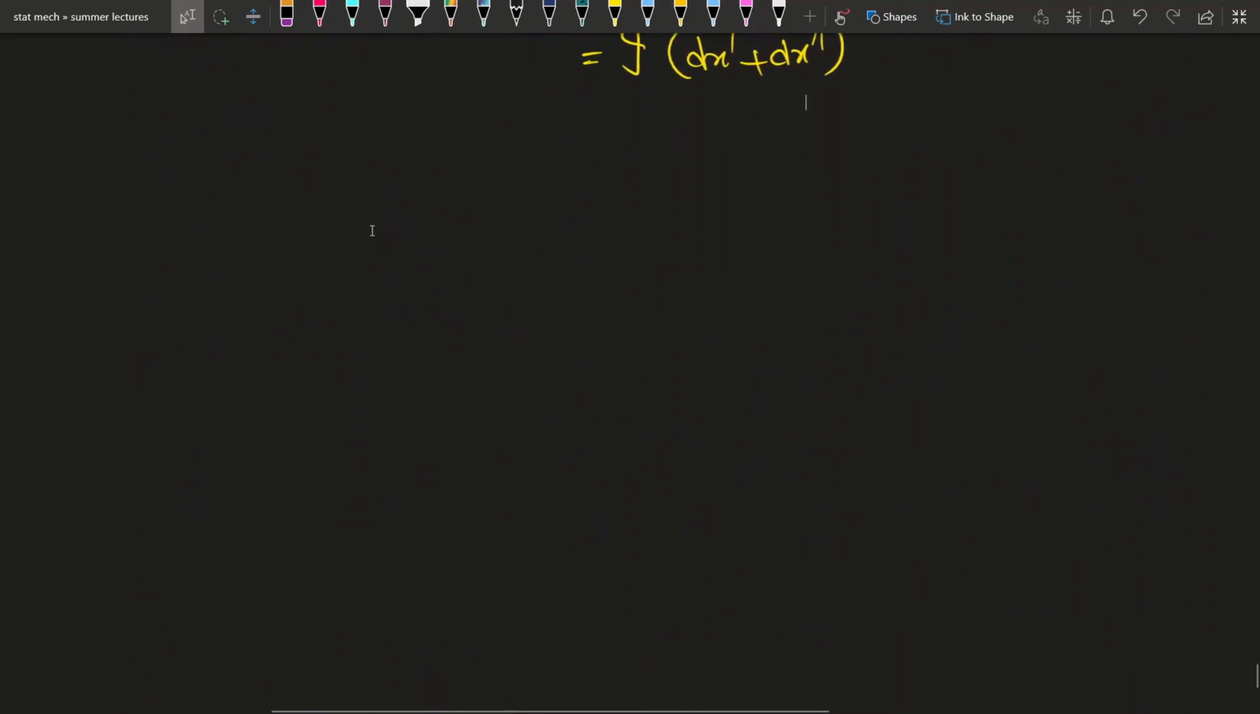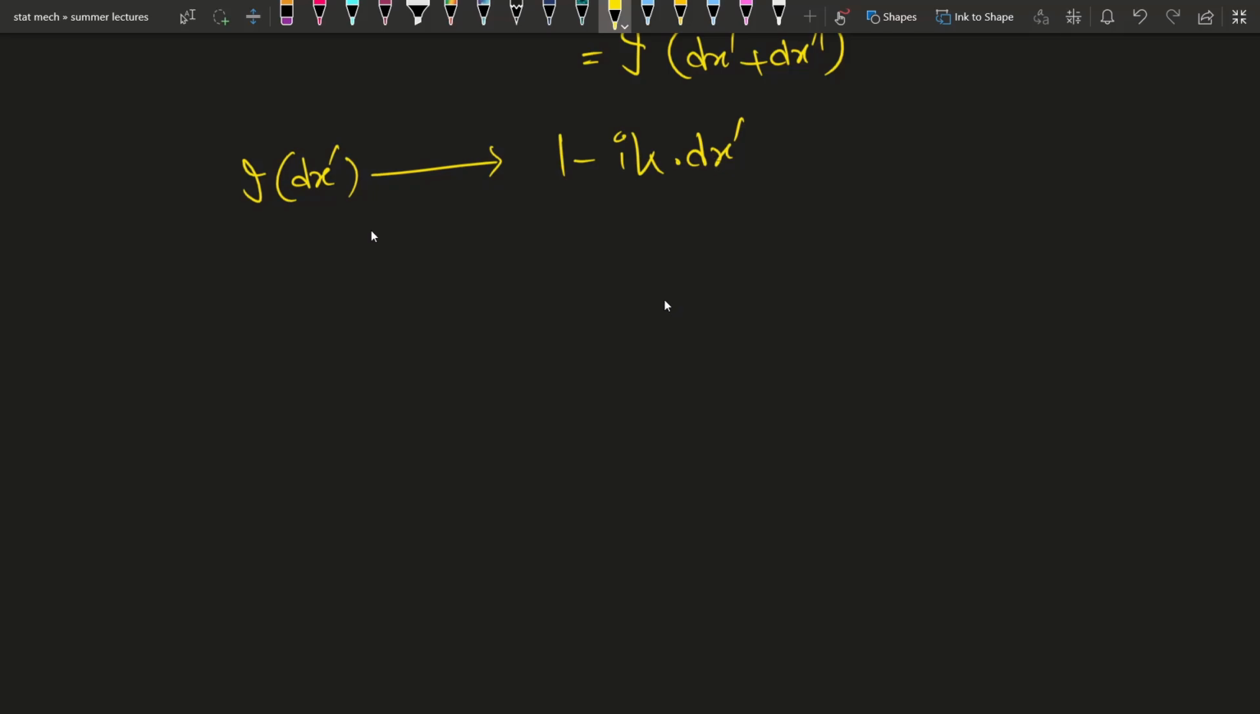Now, from the basic things, we have come to a very good, though not full, conclusion: the form of our infinitesimal translation operator would be something like 1 minus I k dot dx dash. Now what will be the value of k? Let us understand that, and for that we have to use the classical analogy of infinitesimal canonical transformation, ICT in short form.